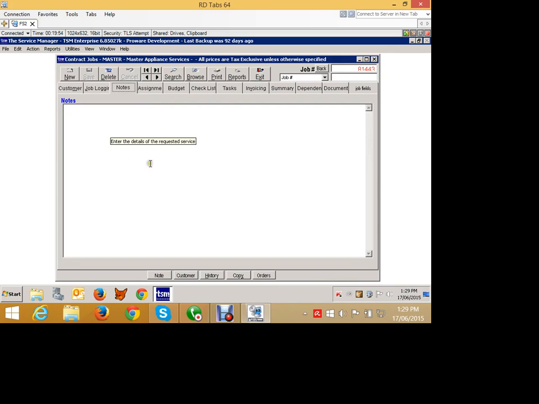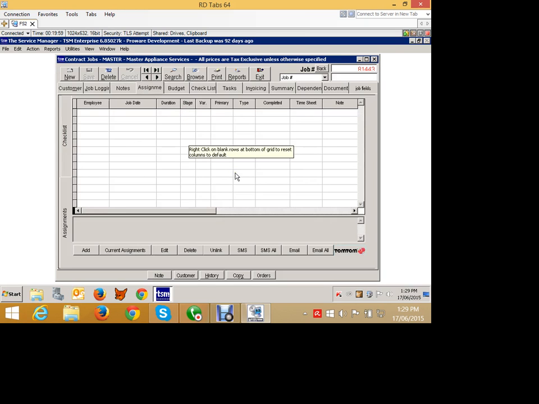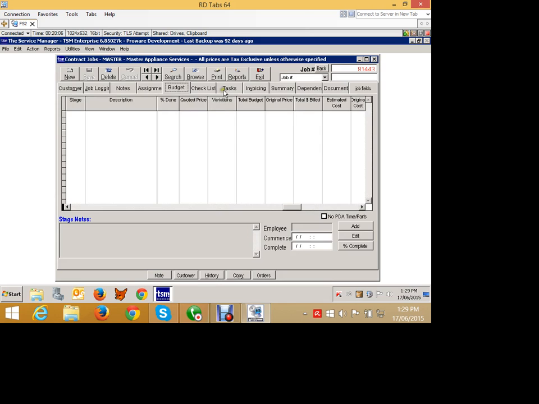We can have some job notes about the job. As with other jobs, we can assign people to go and do the work through the assignments module, but really the bulk of what occurs is in the budget tab over here. So what we're going to do is add 3 stages to this particular job. What would you typically do in an office fit out? Well, typically we would do some demolition of existing walls. No, let's assume there's none of that. We would build walls, we would do electrical work, and we would paint. Probably 3 things that we would do when we do an office fit out. So let's go and create that.